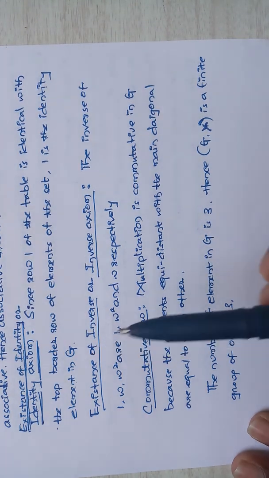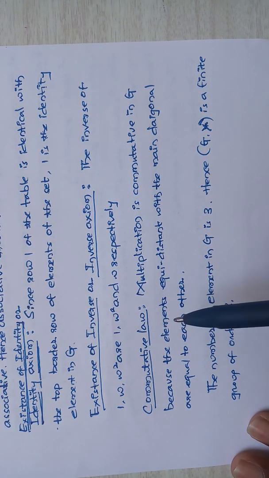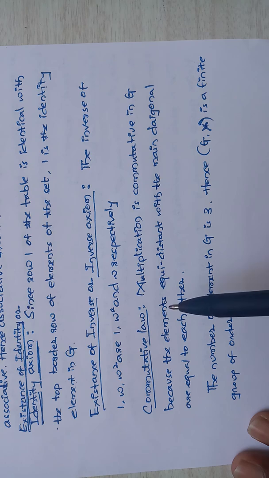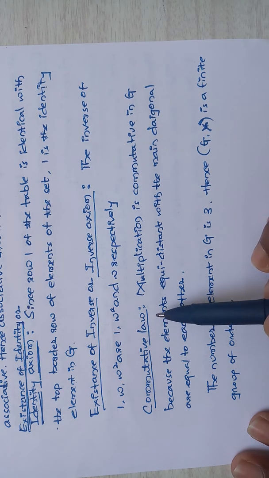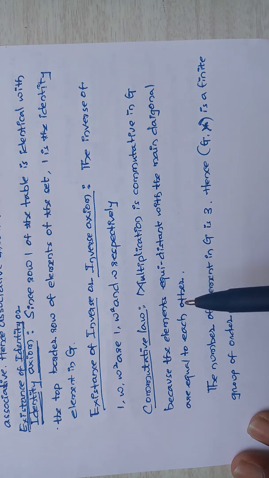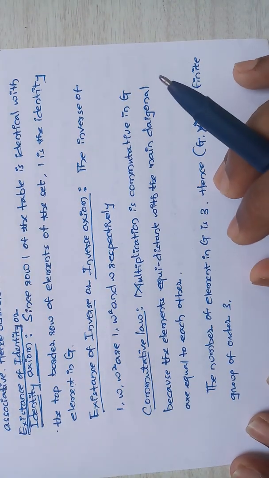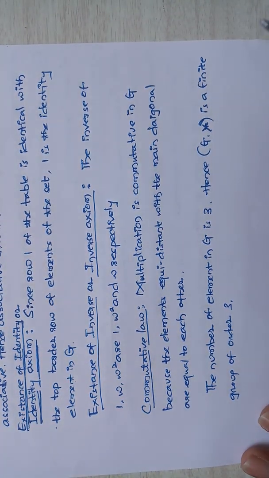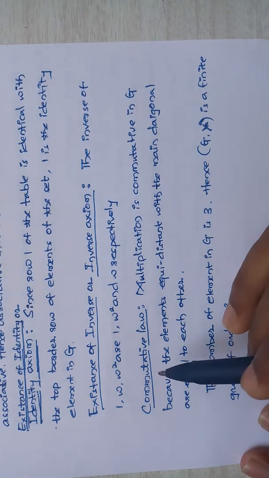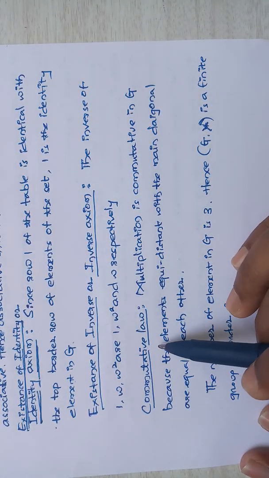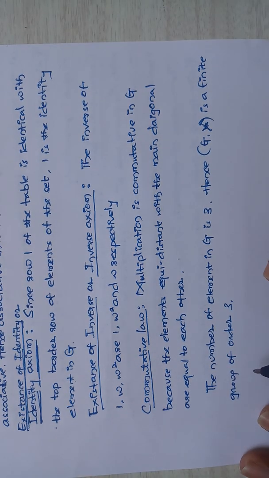So if all 5 properties, that is closure law, associative law, existence of identity, existence of inverse, and commutative law hold good, then that is called an abelian group. Your group definition says four laws. If 4 laws are satisfied, then that is a group. With the 4 laws, if one more condition, the commutative law, holds good, then that is an abelian group.